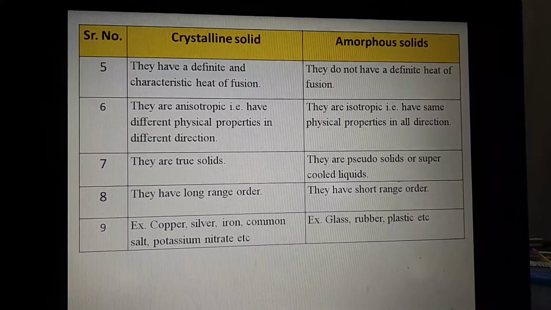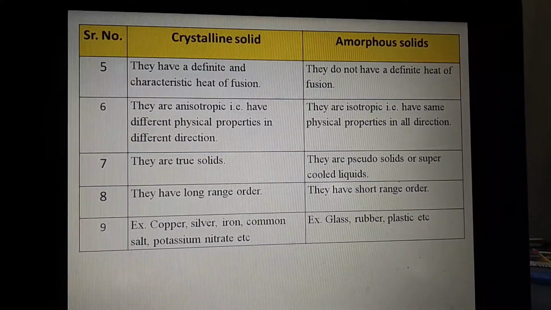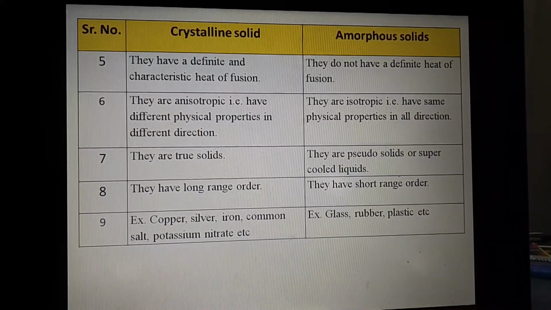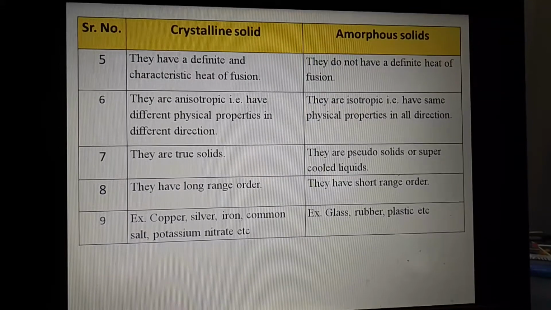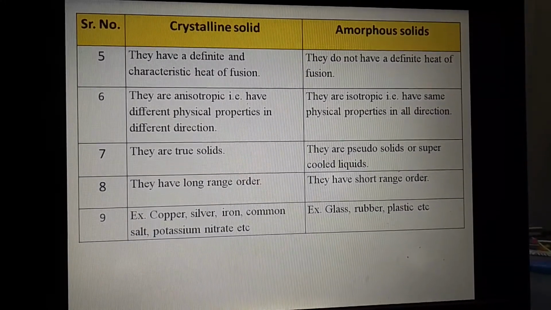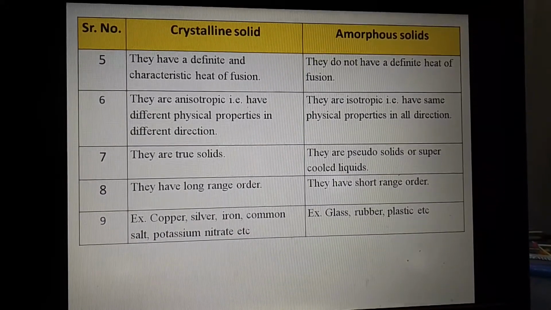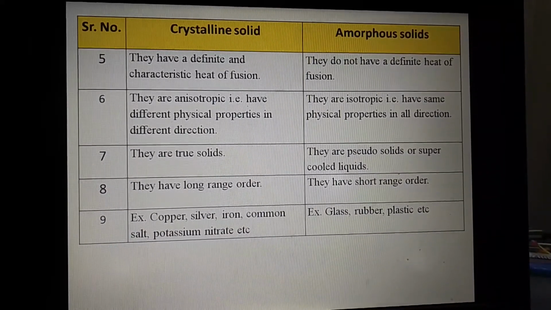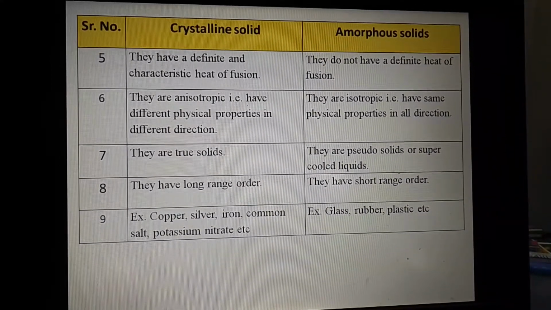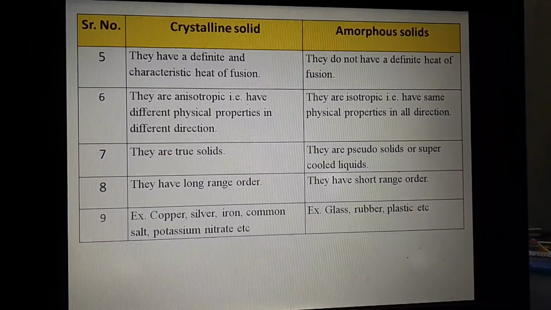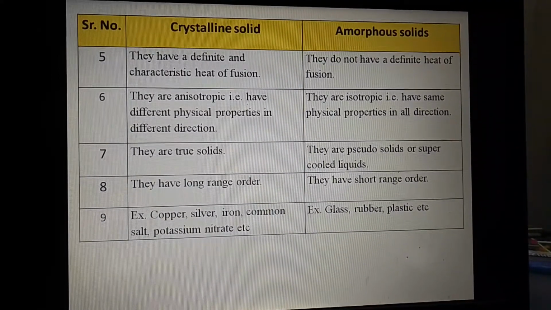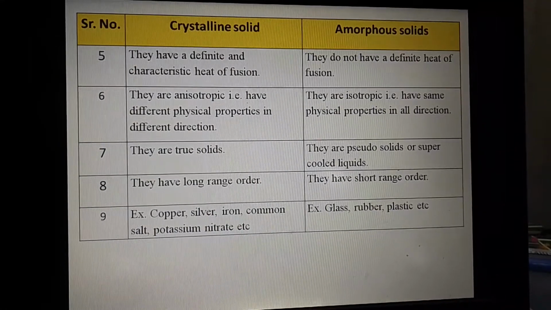Examples: copper, silver, iron, common salt, potassium nitrate, etc. are crystalline solids. When we see common salt, it has a specific structure. Similarly, silver, potassium nitrate and copper particles also have a particular size that we can see. Meaning these crystalline solids have a specific or definite size.